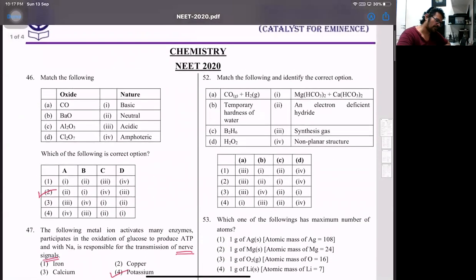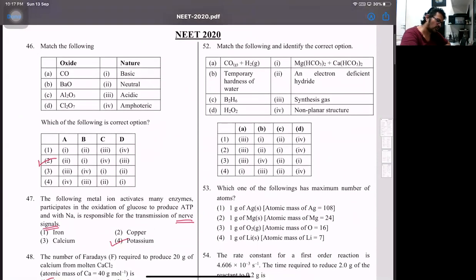Then moving next, we have the 52nd one. It says write the correct option. This is very simple. Carbon monoxide and hydrogen, we all know that is the synthesis gas. Is this clear what we have? Used in the synthesis of methanol. Then temporary hardness is magnesium hydrogen carbonate and calcium hydrogen carbonate. B2H6 diborane, 2 moles of BH3 combined to give B2H6. If you recall, P block, banana bonds, that's nothing but an electron deficient molecule. And last, hydrogen peroxide, that's a non-planar structure. So for 52, if you see, that's going to be the option number 1 over there.